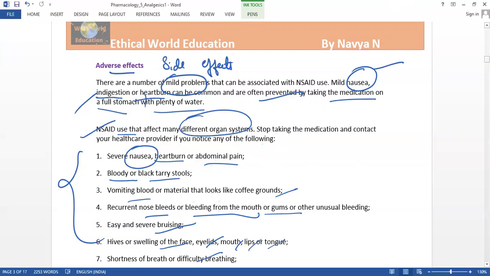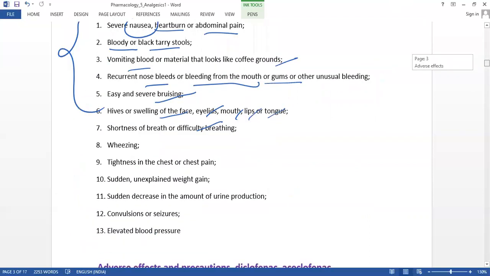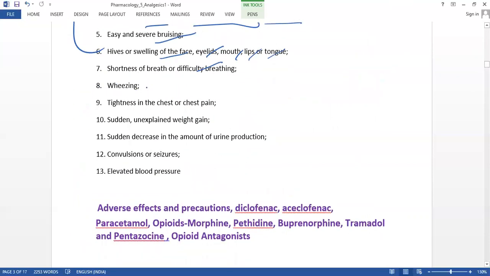Let us know other effects also. Wheezing, tightness in the chest and chest pain, sudden unexplained weight gain, and a sudden decrease in the amount of urine production, which is rare, where very little urine is produced.